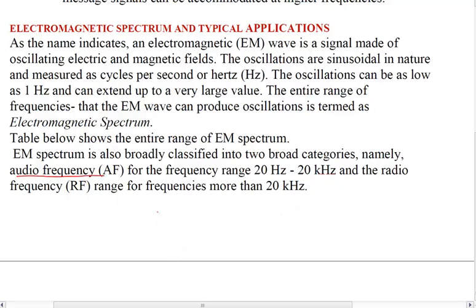If I have a person who is using a microphone, and that mic is connected to a wire, and that is connected to an amplifier and a speaker, then the frequency in this wire, if you would see, will be in this range, and the signal that is coming out of the speaker is basically not an electromagnetic wave, but an acoustic wave.